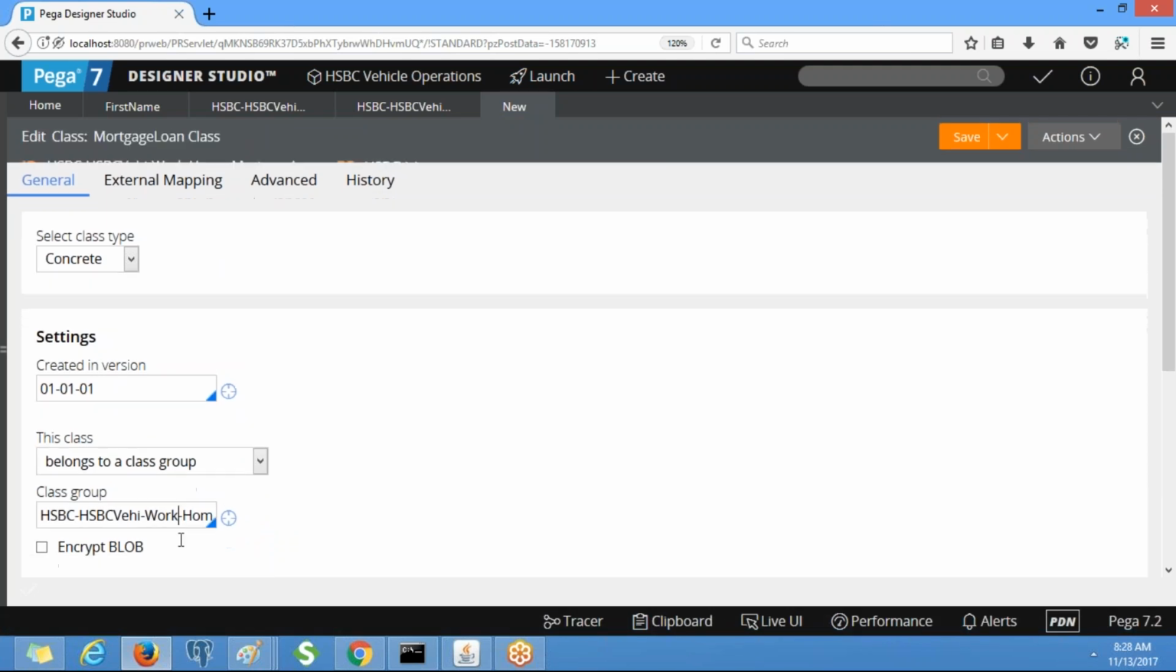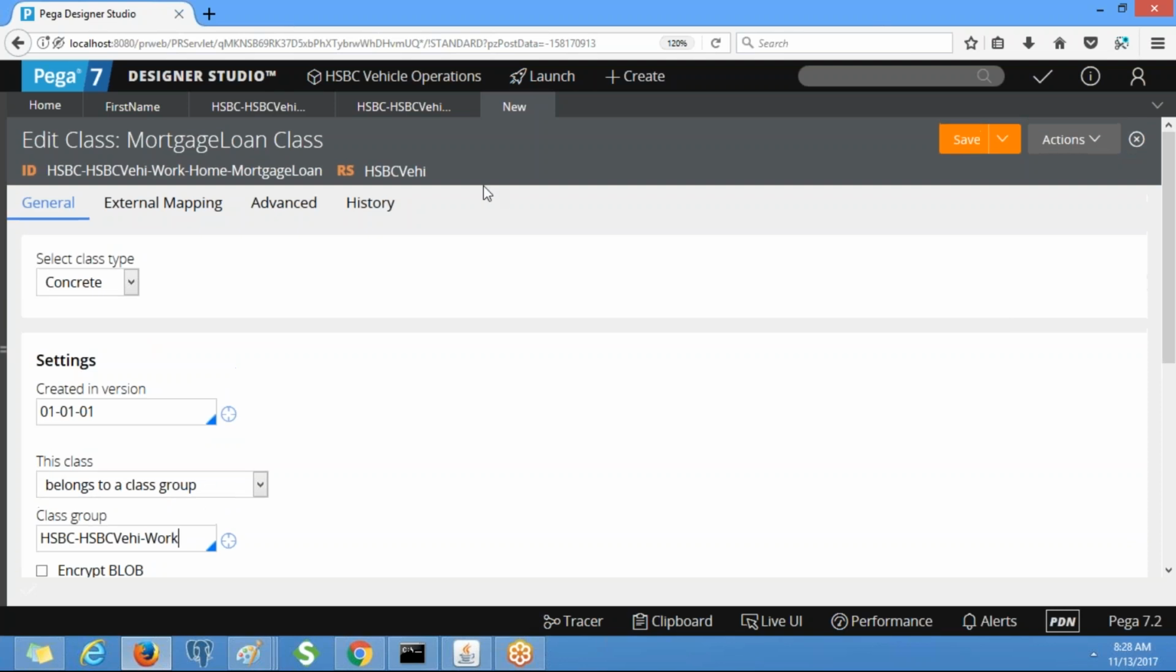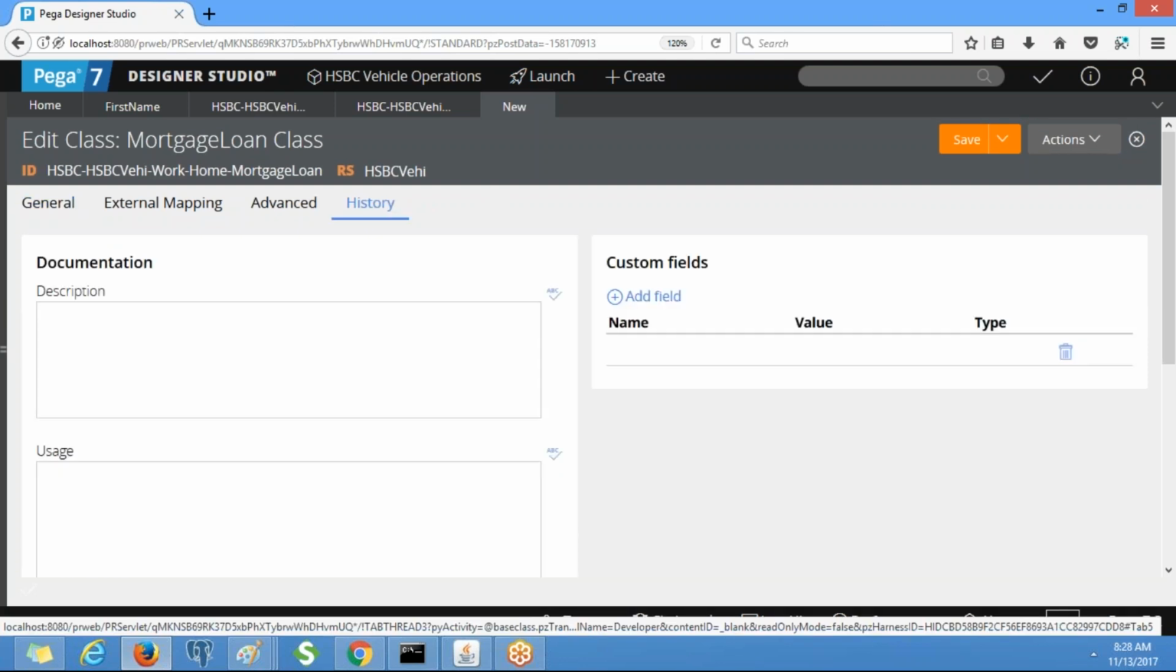Yeah, we need to change it, right? Otherwise it will not allow us to save. Okay. So when we say belongs to class group, we need to specify the class group, right? Yeah. Click on save.